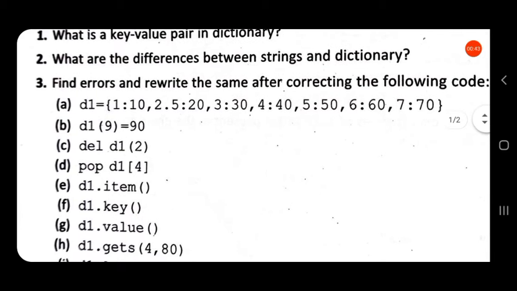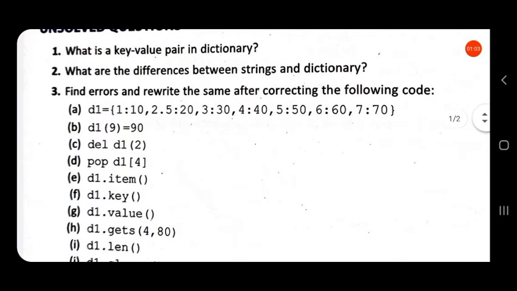Next question is, what are the differences between strings and dictionaries? So, strings are an ordered set of data. That is, we cannot change the order of the elements in the string. But dictionaries are an unordered set of data.